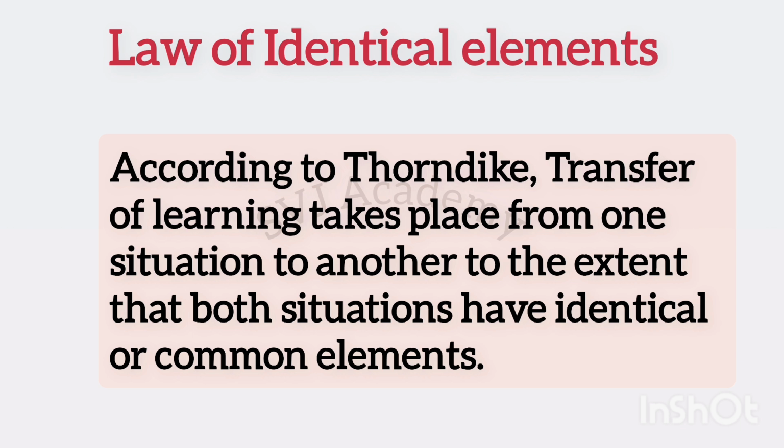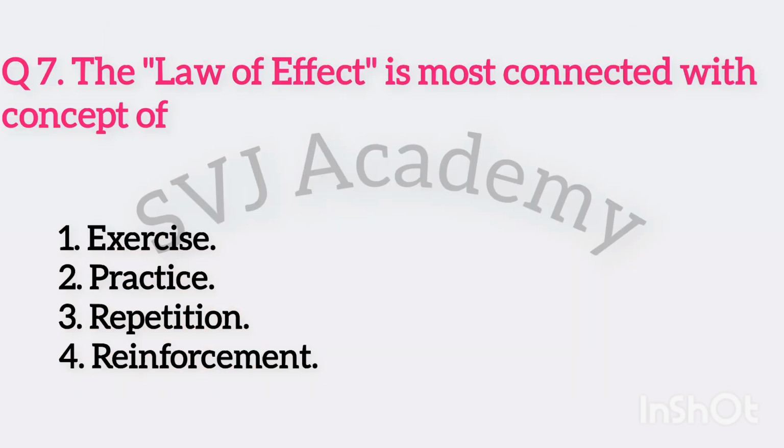For example, a child learns addition in mathematics. Later, the child uses the same addition skill while adding money in a shop because both tasks have common elements. Here, numbers and addition are the identical elements. So, learning transfers. For example, if the child learns addition and then tries to ride a bicycle, there is no similarity, so there is no transfer of learning here.